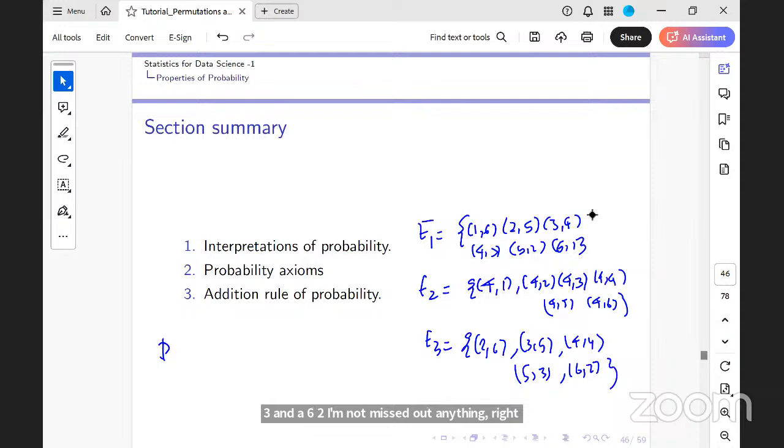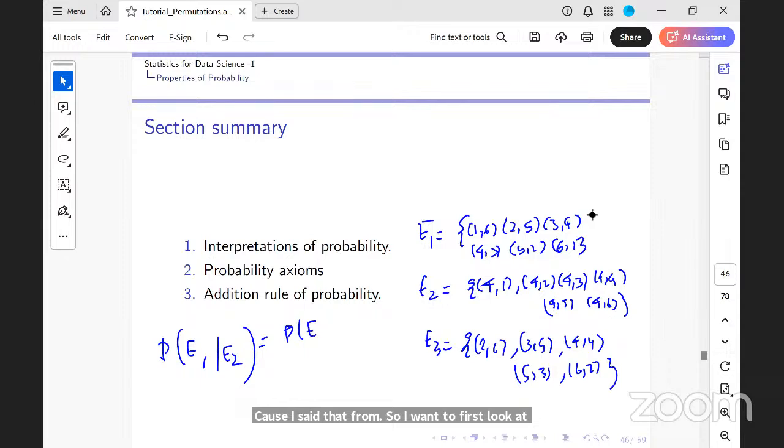Now let's look at, so I first want to look at probability of E1 conditioned on E2, which by definition is probability of E1 intersection E2 divided by probability of E2. Is this clear? What is probability of E1 intersection E2?